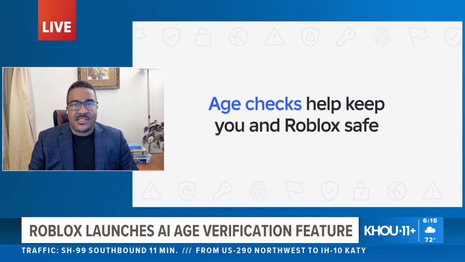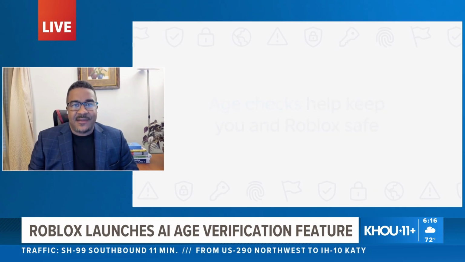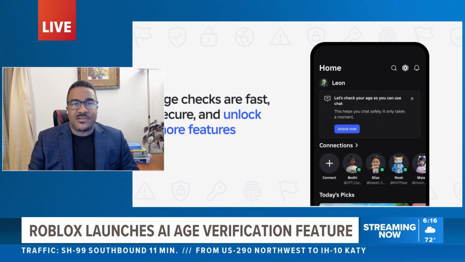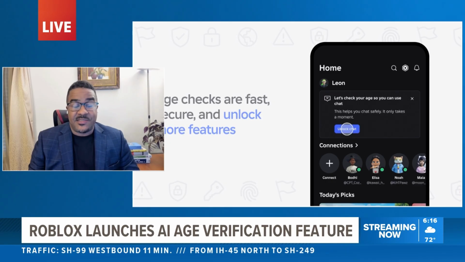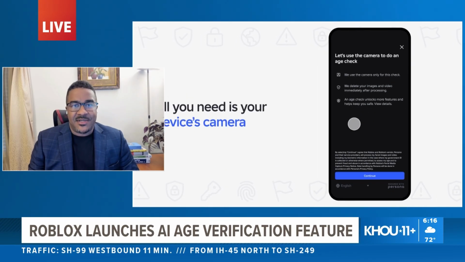Now, one more. Do you think that the move could put pressure on other platforms to do something similar in the future? Well, other platforms are already doing this. If you remember a couple of weeks ago, we did a story about YouTube doing age estimation, and many platforms are putting profits over privacy. I want to emphasize on that and get parents to understand many of these apps and many of these software companies want your children to be able to access these pieces of software any time of the day, any time